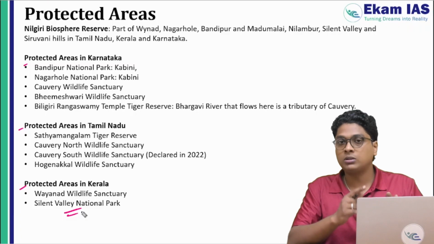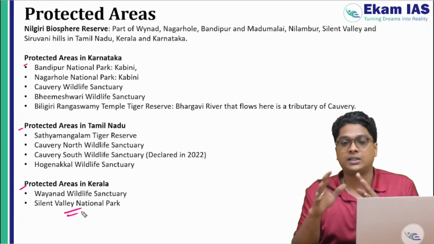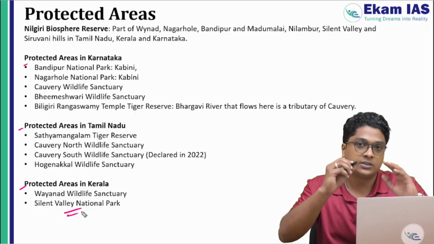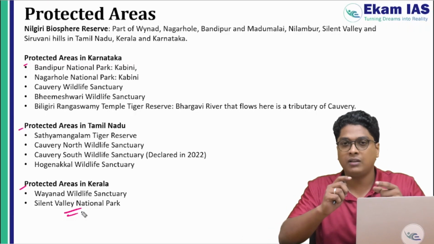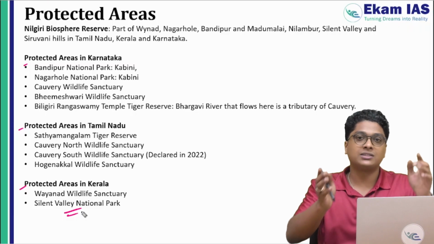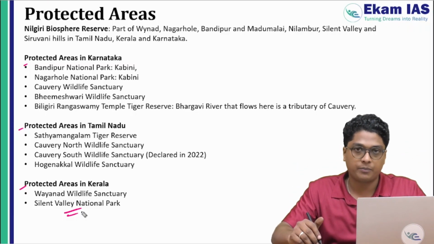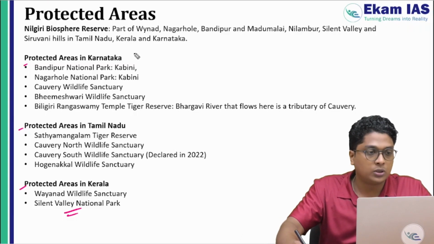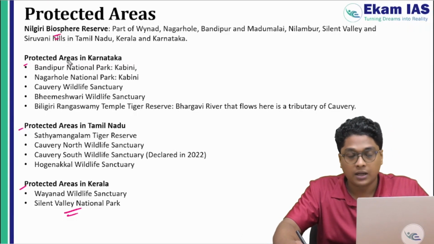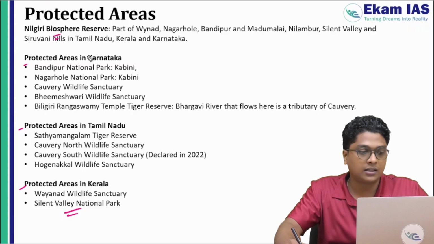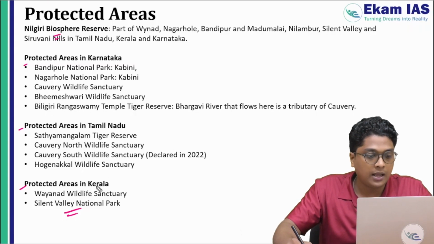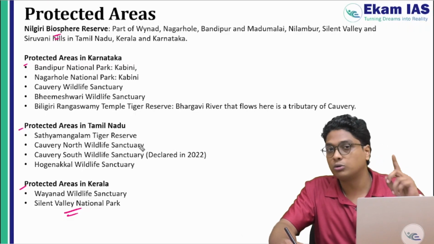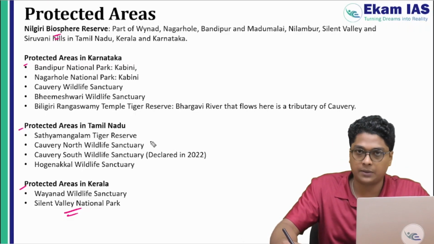Okay, so when we solve the previous year questions, and when you see the UPSC key also, you will see this one thing you have to remember. Don't think of the main river separately. Don't think it like that, right? Think from the drainage basin perspective. So the Nilgiri biosphere and various other protected areas in Karnataka, Tamil Nadu and Kerala are separately given here. Take a screenshot. Also this will be available in the material as well.